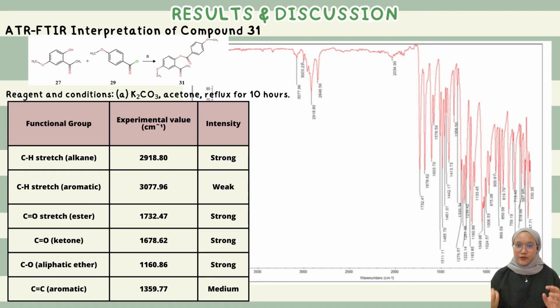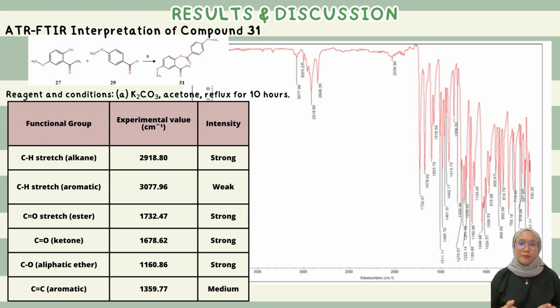For the IR interpretation, a significant band at peak 2918.80 per centimeter indicates the possibility of a CH alkane stretching bond. At 3077.96 per centimeter, a weak absorption peak of CH bond is shown.